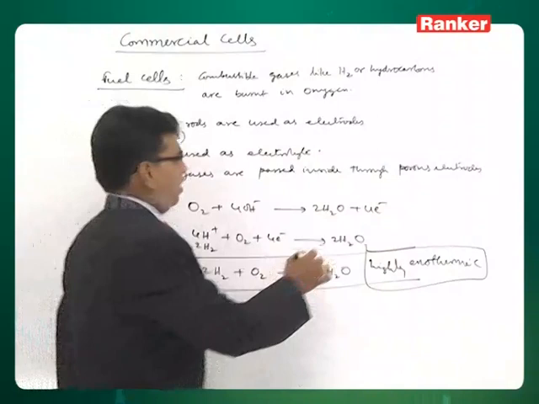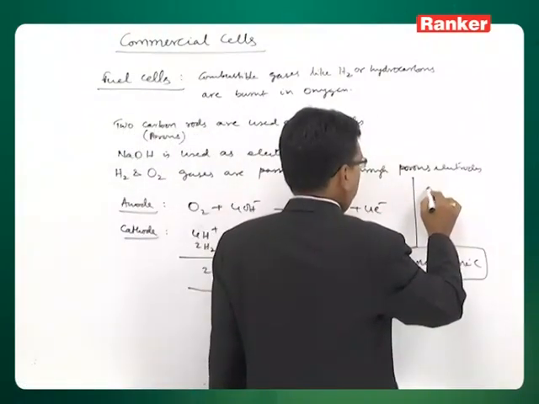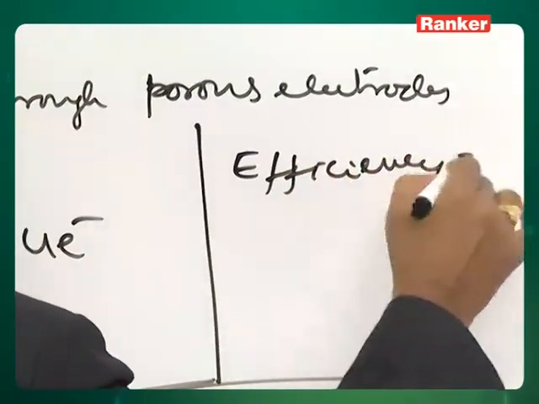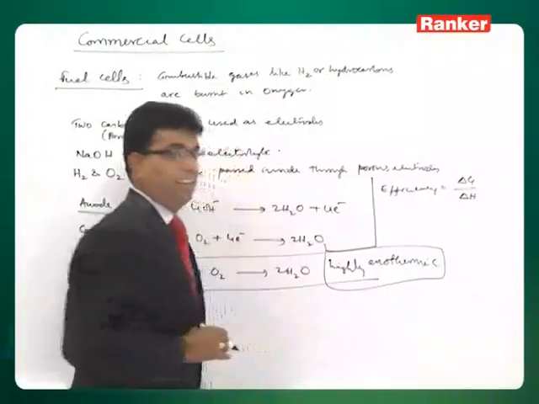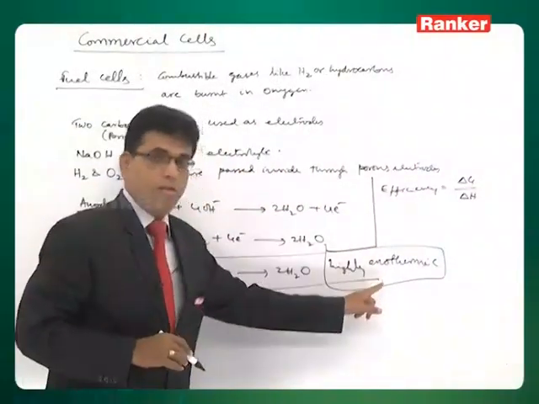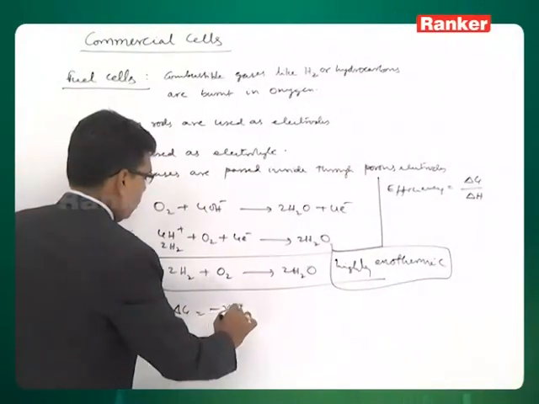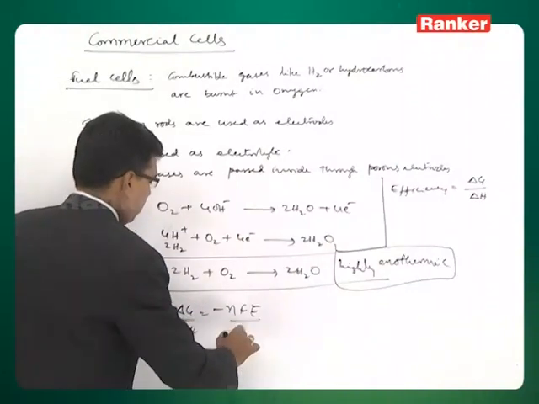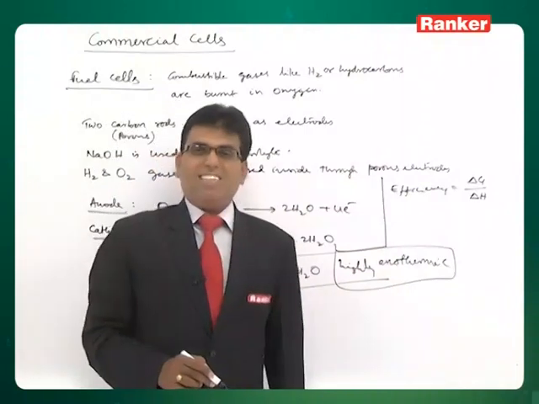The efficiency is determined by delta G by delta H. Delta G is the free energy change of the reaction, which, as already told, is minus nFE. So delta G by delta H, minus nFE by delta H, is the work extracted.